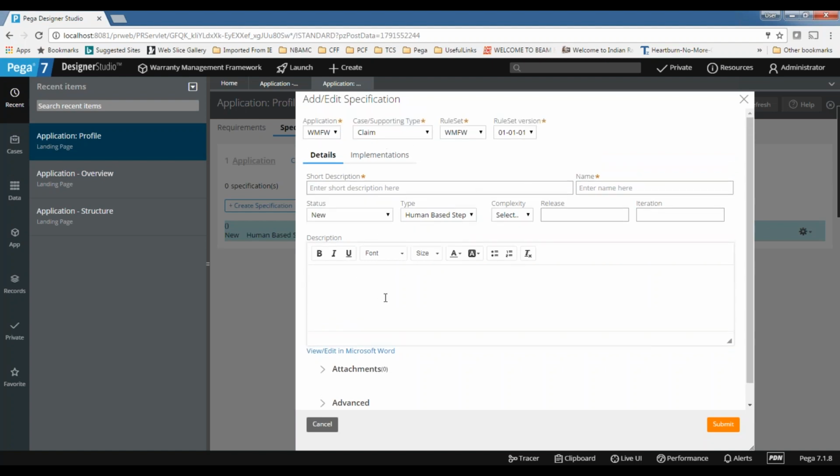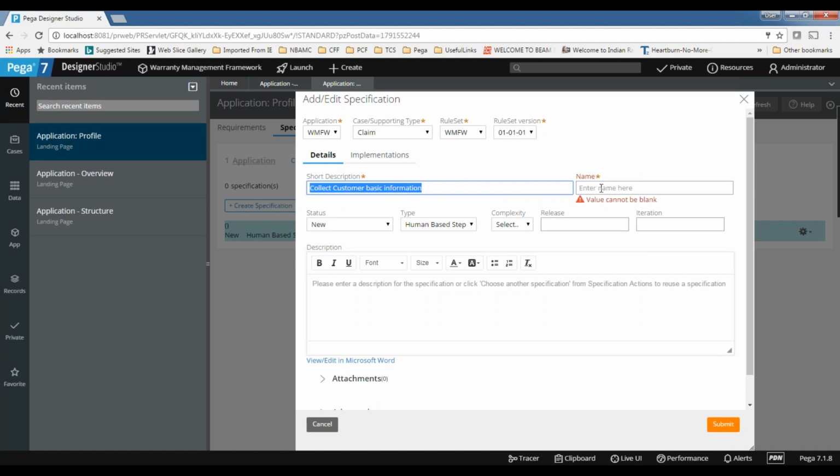You can do one requirement to one specification, or you can go for one requirement to many specifications. Here you can add these specifications, the name of the specification: collect customer basic information. And then here this is the standard description, this is the actual rule name. So here this is also a rule.